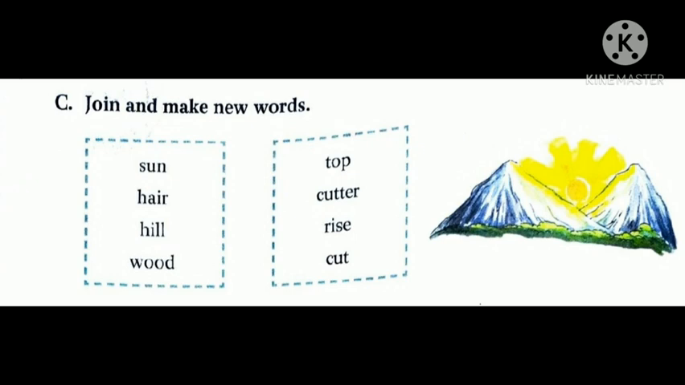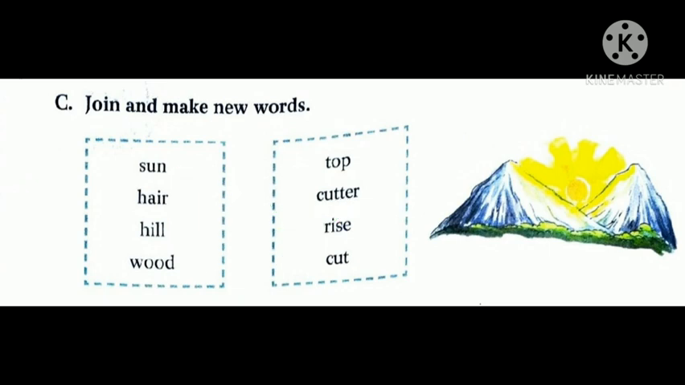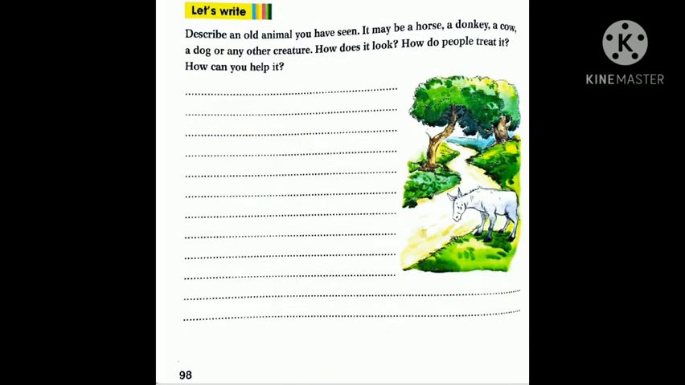Join and make new words. Let's do it. Sunrise, haircut, hilltop, woodcutter. It's easy now? Now let's do the last exercise of the chapter. Let's write. Let's read the instructions first. Describe an old animal you have seen.